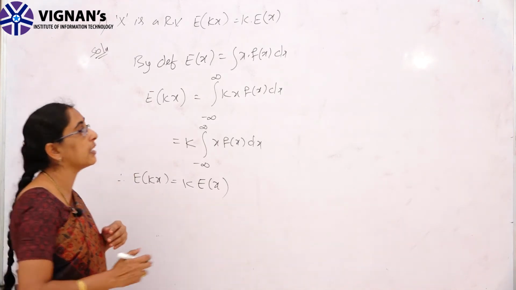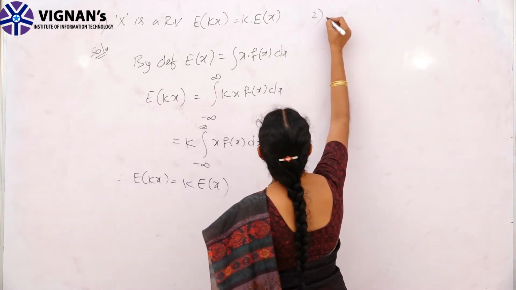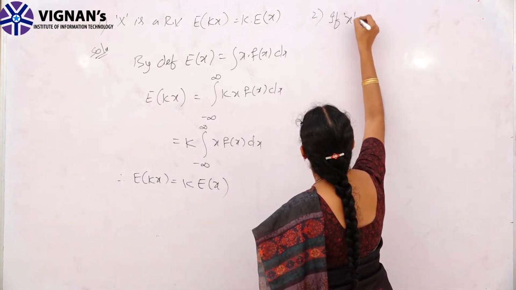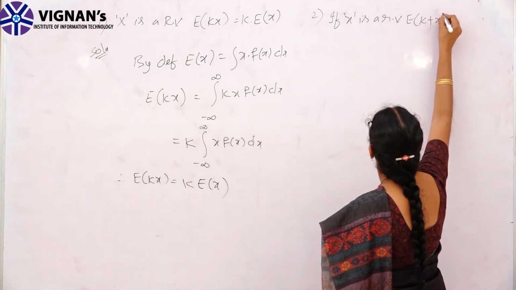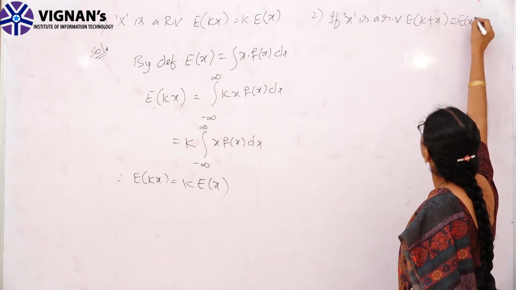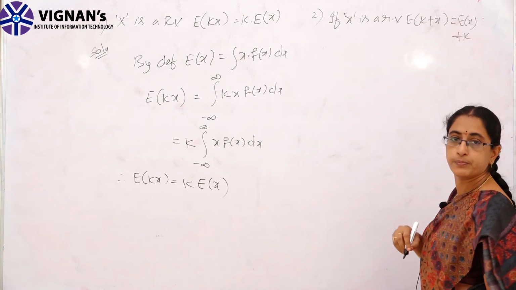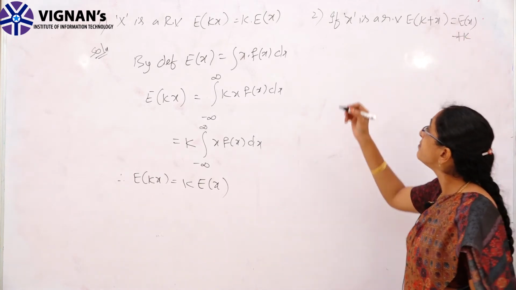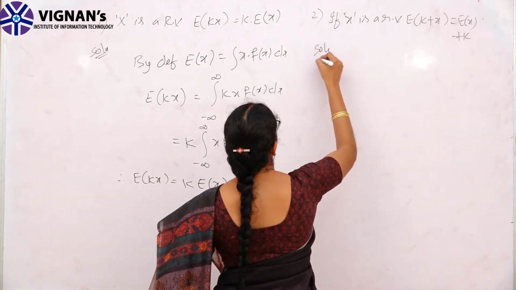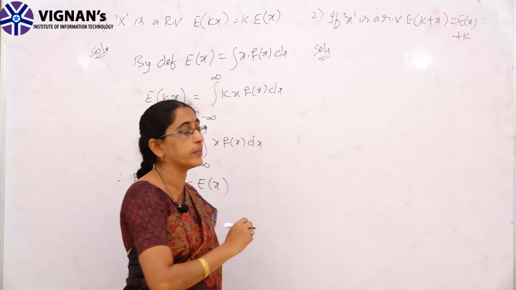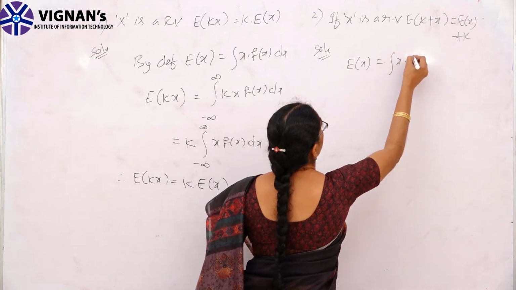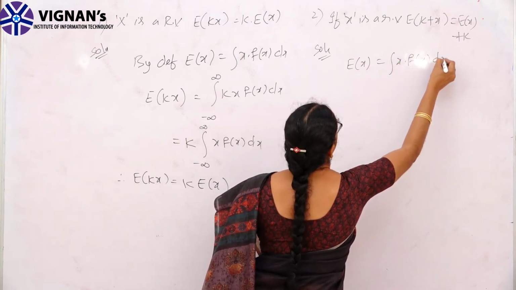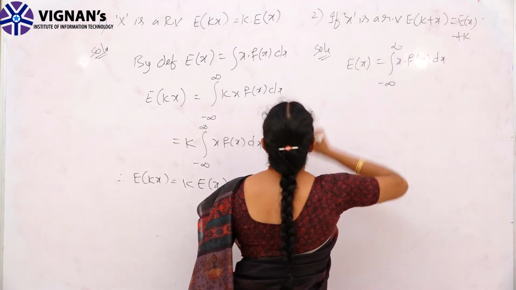Now, the second property: if x is a random variable, then expectation of k plus x is equal to expectation of x plus k. Here again I am considering a continuous random variable. Expectation of x is the integral of x into f of x dx from minus to plus infinity.